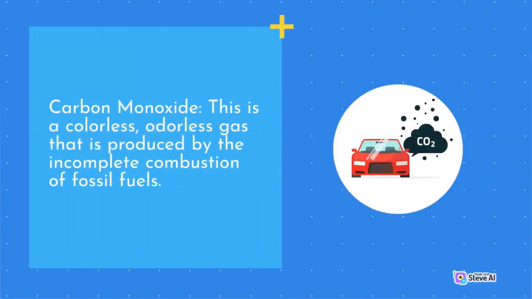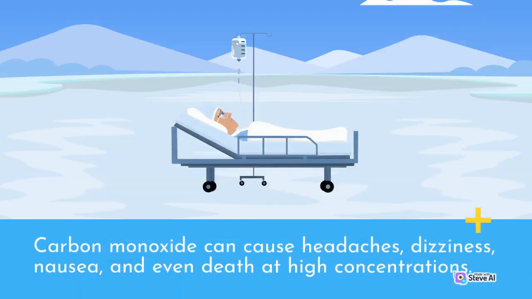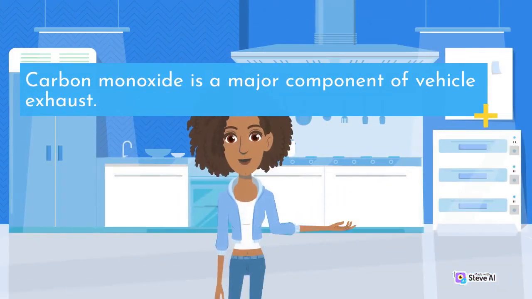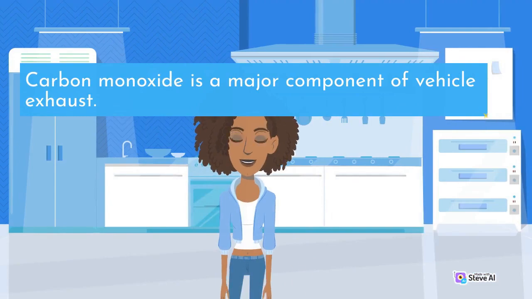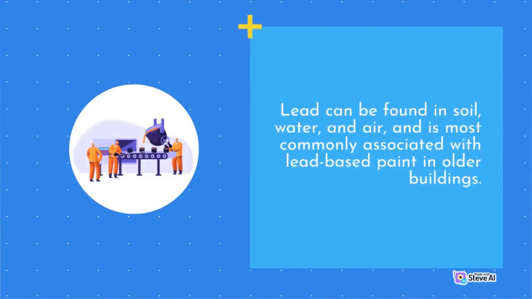Carbon monoxide. This is a colorless, odorless gas that is produced by the incomplete combustion of fossil fuels. Carbon monoxide can cause headaches, dizziness, nausea, and even death at high concentrations. Carbon monoxide is a major component of vehicle exhaust. Lead. This is a toxic metal that can cause neurological damage and developmental delays in children. Lead can be found in soil, water, and air, and is most commonly associated with lead-based paint in older buildings.